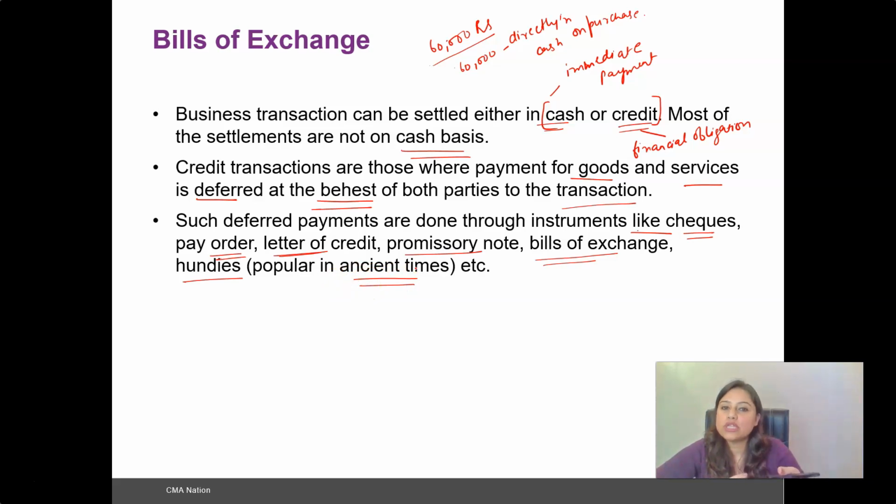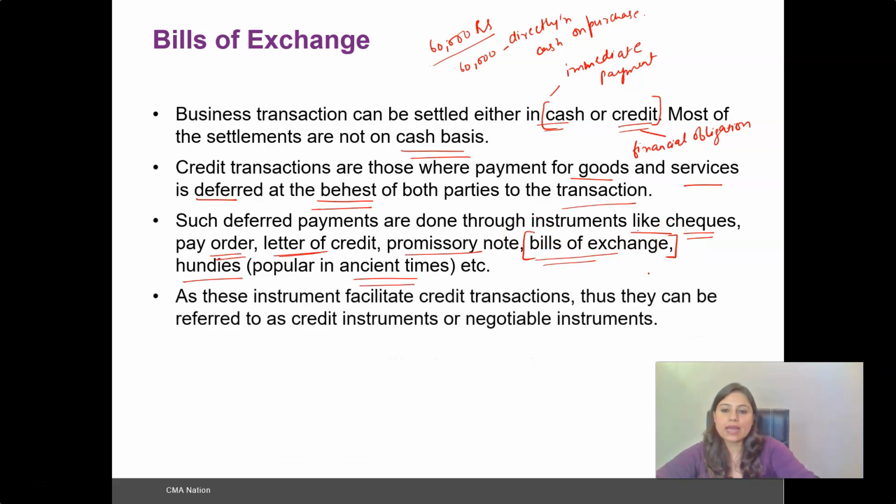These are some of the instruments through which a credit transaction takes place, and amongst those, the instrument that we are going to study in detail is the bill of exchange. As these instruments facilitate credit transactions, they can be referred to as credit instruments or negotiable instruments.